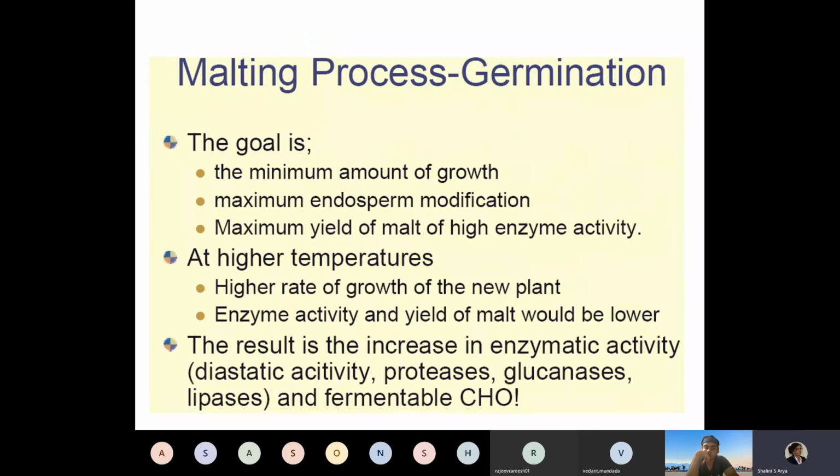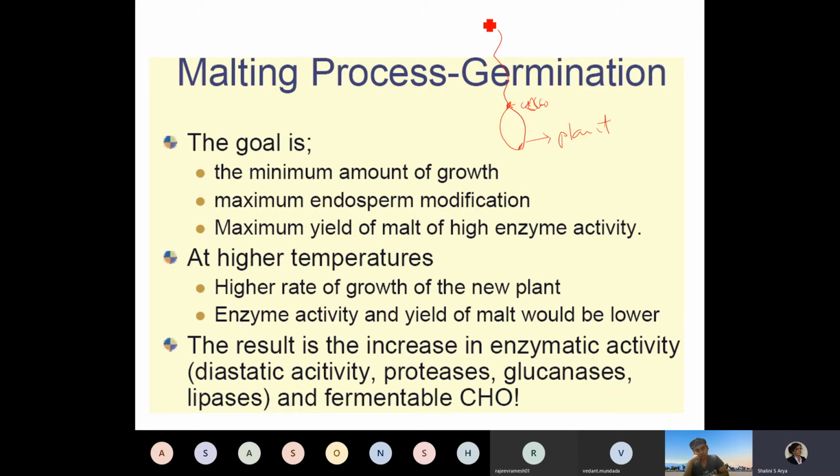During germination, because this is a very important step, the goal is to have the minimum amount of growth. The germ should develop into a very small shoot or acrospire. This is called a shoot or acrospire. You don't want this to grow very big, otherwise it will become a plant.